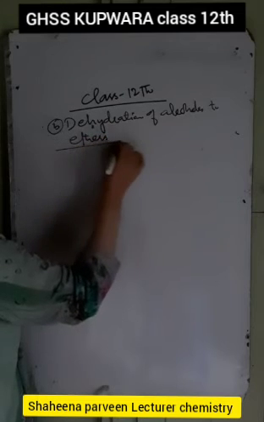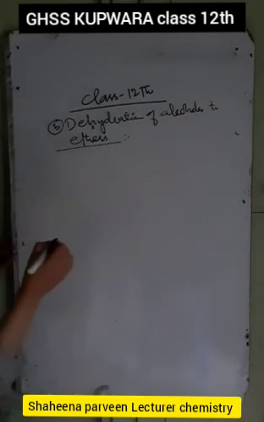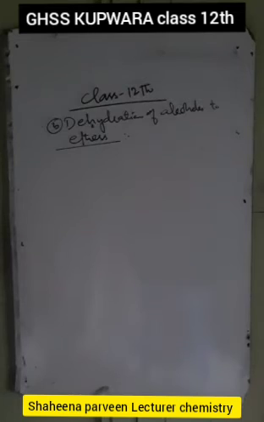In this reaction, what is happening is that we are adding excess of alcohol. To the excess of alcohol we are adding a few drops of H2SO4, and ethers are formed.